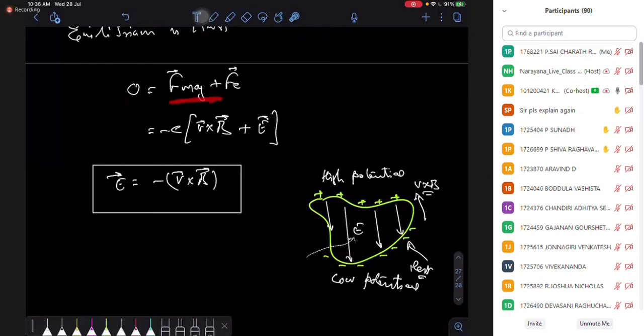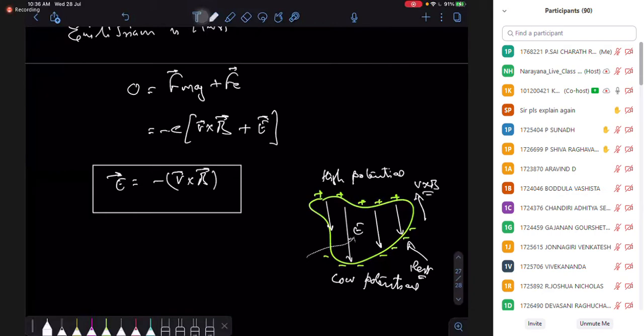But the electron has a magnetic force and an electrical force. Magnetic force does not have any potential. Electrical force has potential, right? So because the forces are balanced, no doubt, but the potential is not balanced. So there is a difference in the potentials. Forces balance, but potential unbalanced.